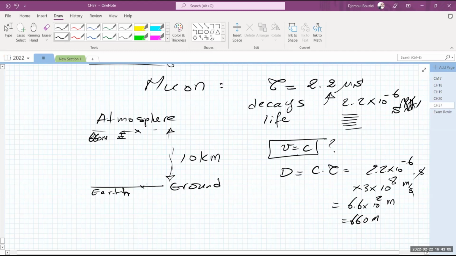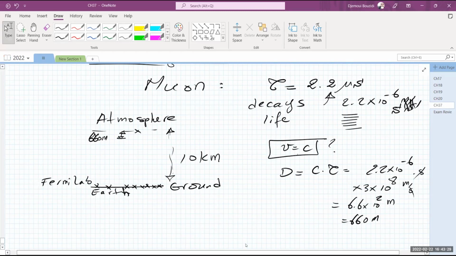That's it. It cannot travel faster than that. I mean, more than that. It should not be detected on the ground. Yet in nuclear accelerators, I mean, in labs everywhere, including Fermilab in Chicago, we detect them all the time on the ground. So how can we explain that?